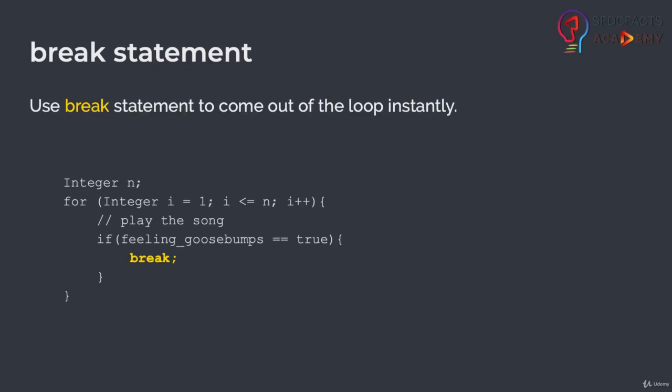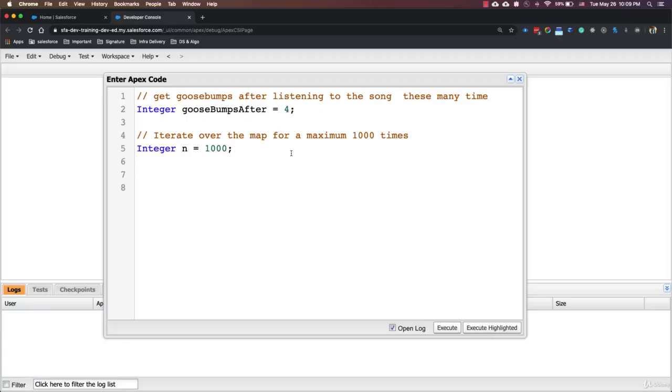Now let's go back to our developer console and see an example of break statement. In this example, I have an integer variable called goosebumps after, and the value of this integer variable tells us like how many times do we need to listen to a song to get the goosebumps, and this value can be anything.